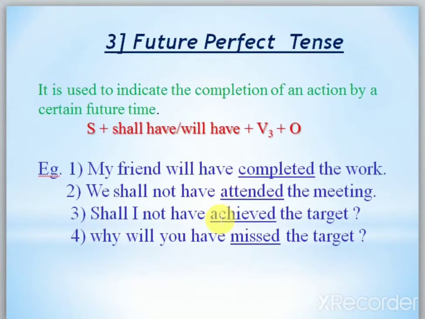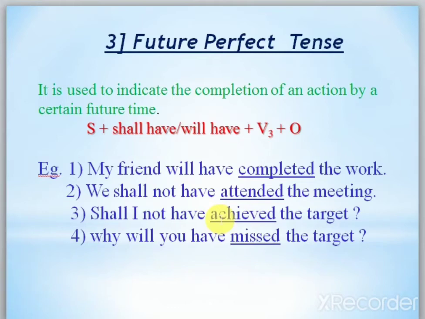Next, future perfect tense. Here first see the formula, then I'll give the definition. Shall have, will have. And one thing common for the perfect, you remember, is the past participle verb, V3. It is used to indicate the completion of an action by a certain future time. Means in future the action will be completed. And perfect means, you know very well, perfection is there, completeness is there. So perfect means action completeness is there. But in the future perfect, the action will be completed in the future.